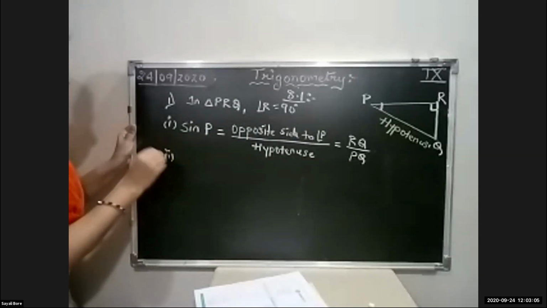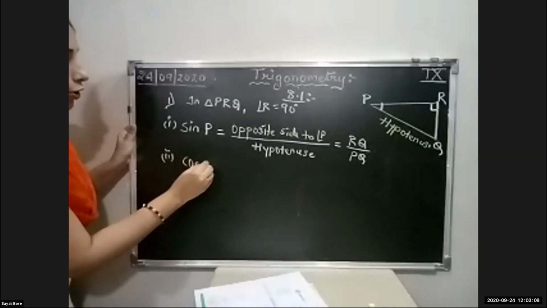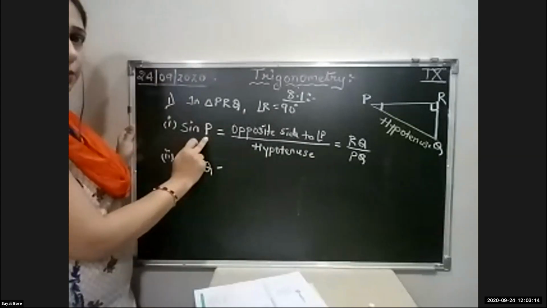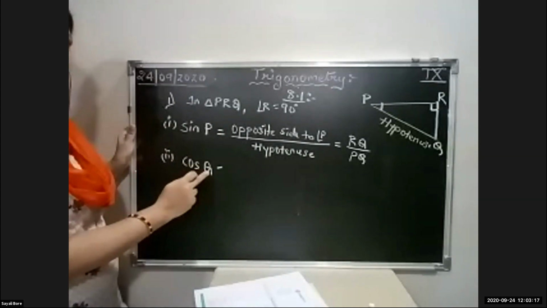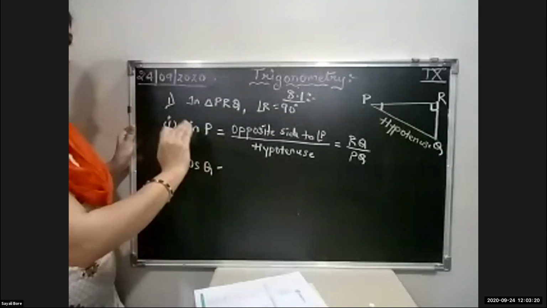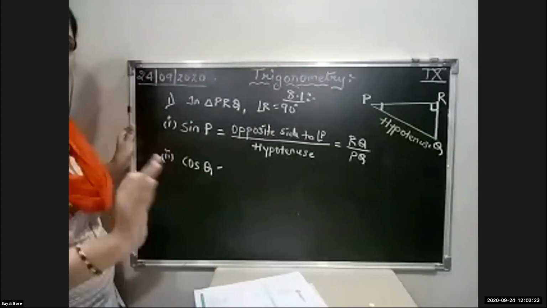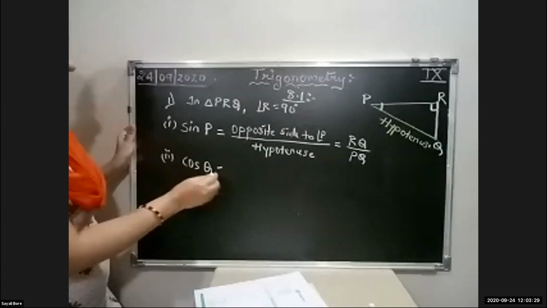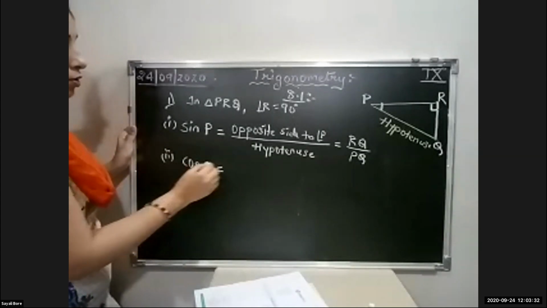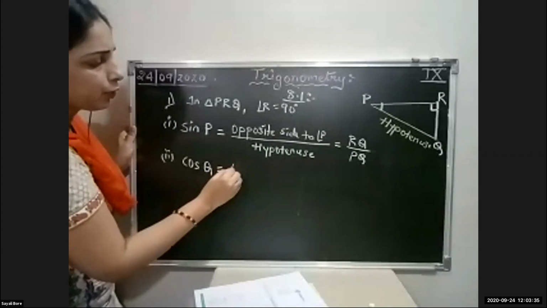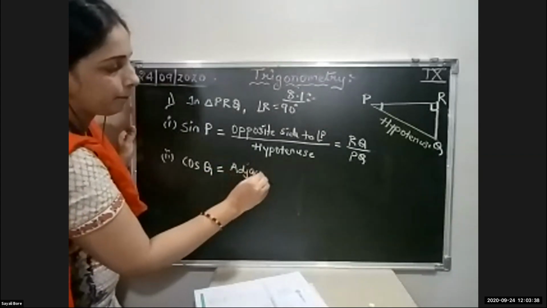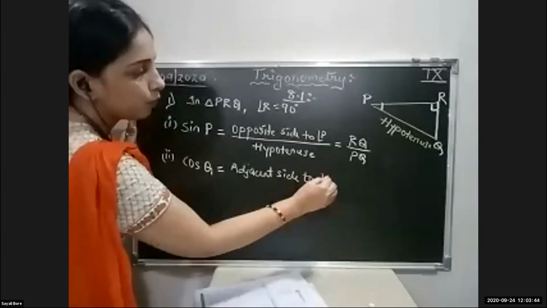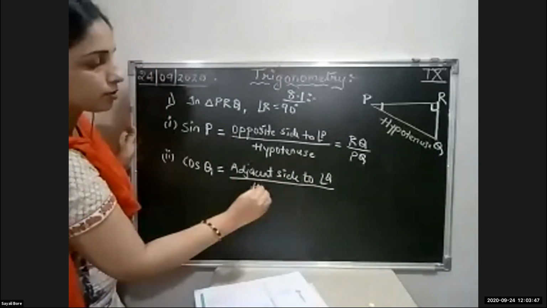Second, what they have asked? Cos Q. First we have found out for the angle P. Now they have asked for the angle Q. Don't get confused whether it is P, Q, anything. Just remember the O hero, A hero, and OA. So cos Q. What is the definition of cos? A hero, correct? So adjacent side to angle Q upon hypotenuse.